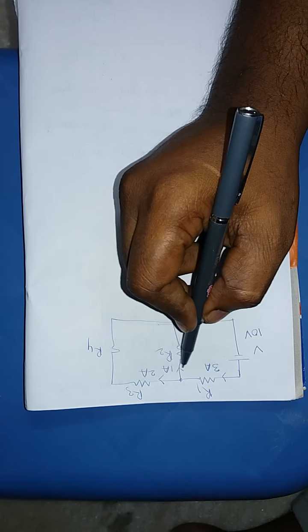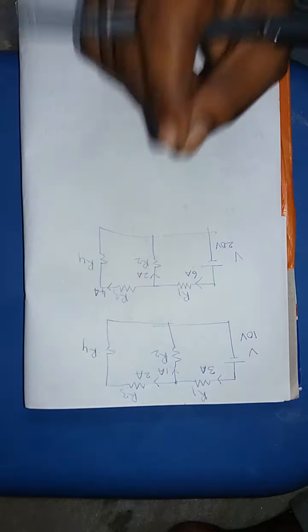If any network obeys this principle, then that network is said to be homogeneous. I think you got this point about homogeneous. That is what I mean by homogeneous: when the excitation is increased without changing the network elements, the response also increases proportional to the excitation. This property is called the homogeneous property.